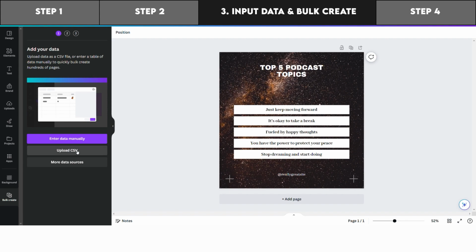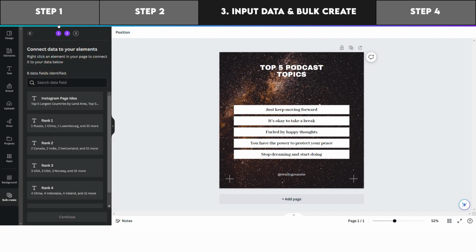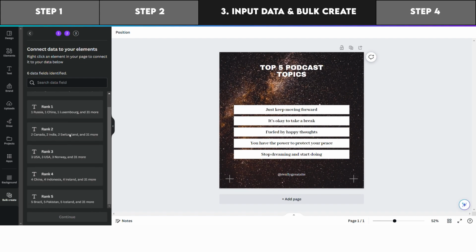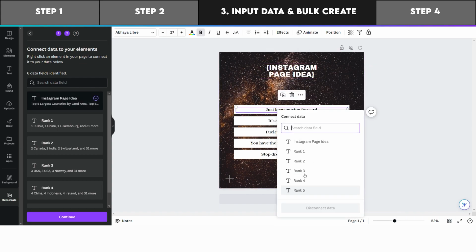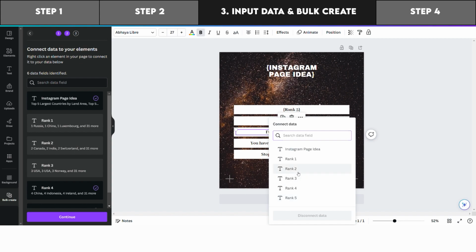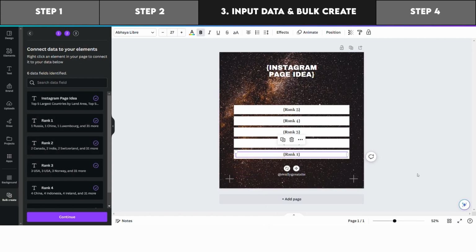Upload your CSV file. It'll show 6 data fields because we have the question and 5 answers, making it 6 columns total. Number 3, now adjust the layout as you'd want your post to look like. After, you will right-click the text and click Connect Data. Click the text to the question and countries per page to fit the layout.